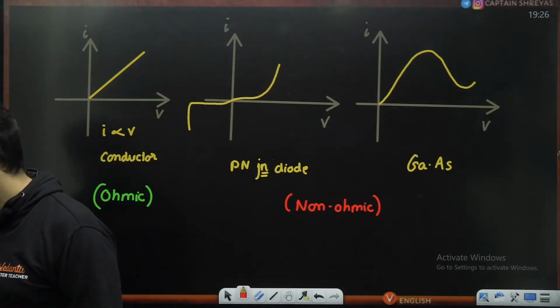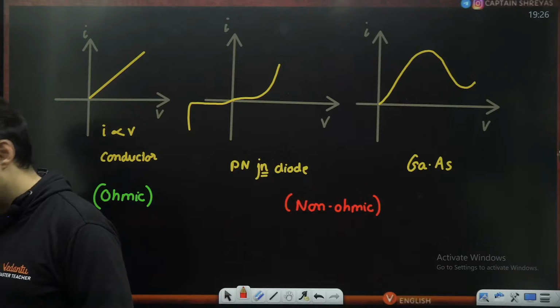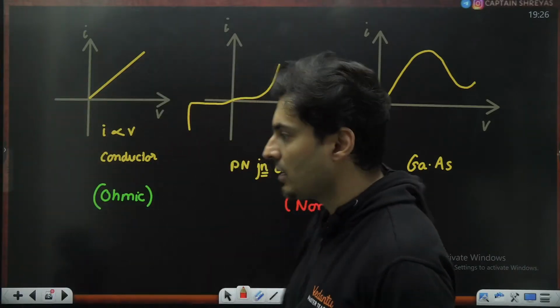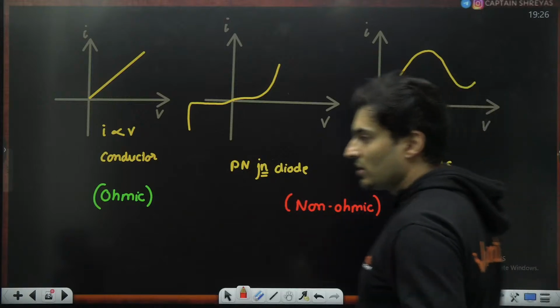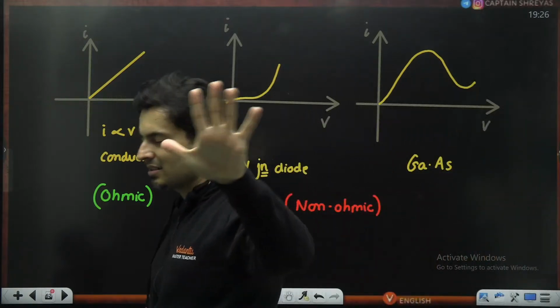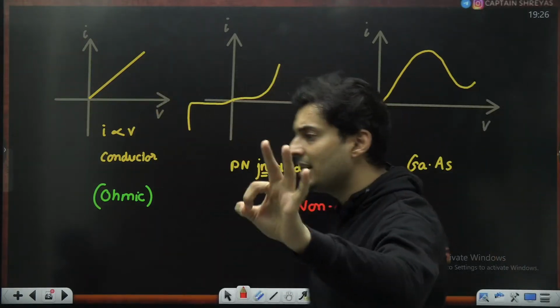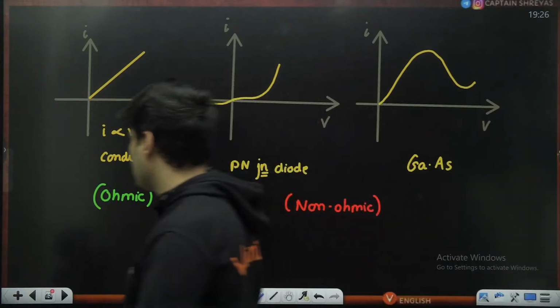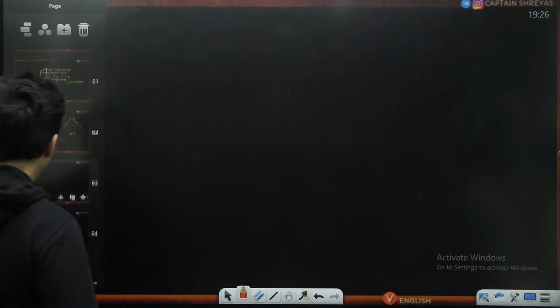Is that okay, everyone? Ga for gallium, As for arsenic, gallium arsenide compound. You should know that graph. It looks something like this. Increases, decreases. That is just to show non-linearity, or voltage and current not being proportional, or resistance not being constant throughout the region.